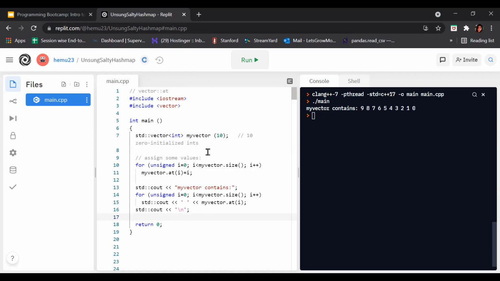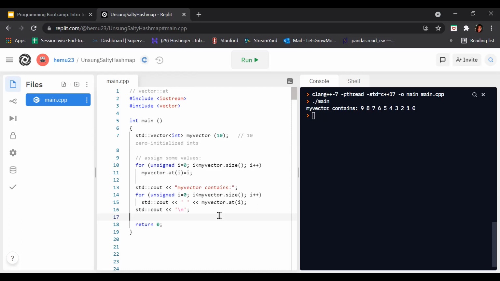If n is greater than or equal to the size, meaning it is not within the bounds of the valid elements, it will throw an out of range exception. This is in contrast with the member operator, which does not check against bounds. Now let's see how we do this.